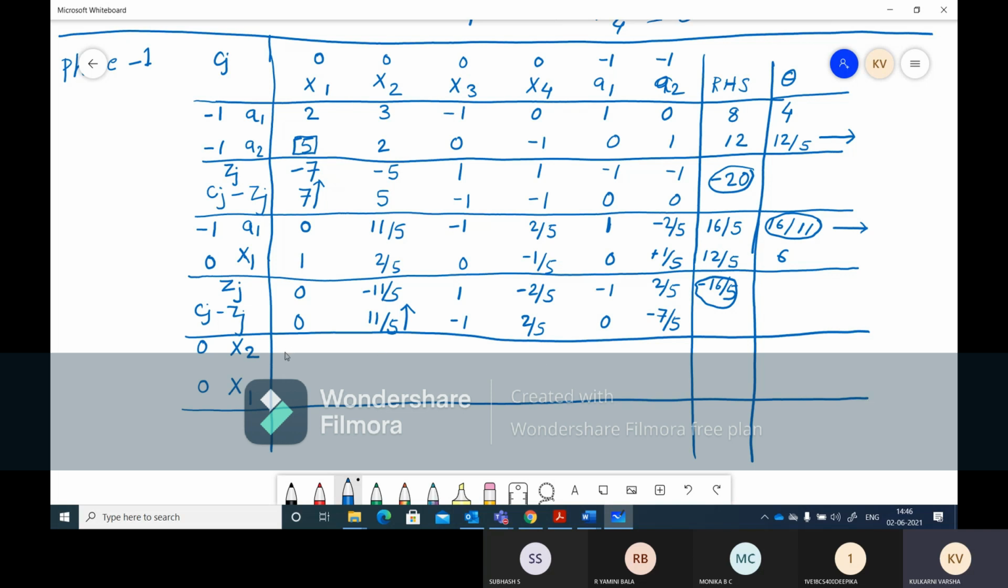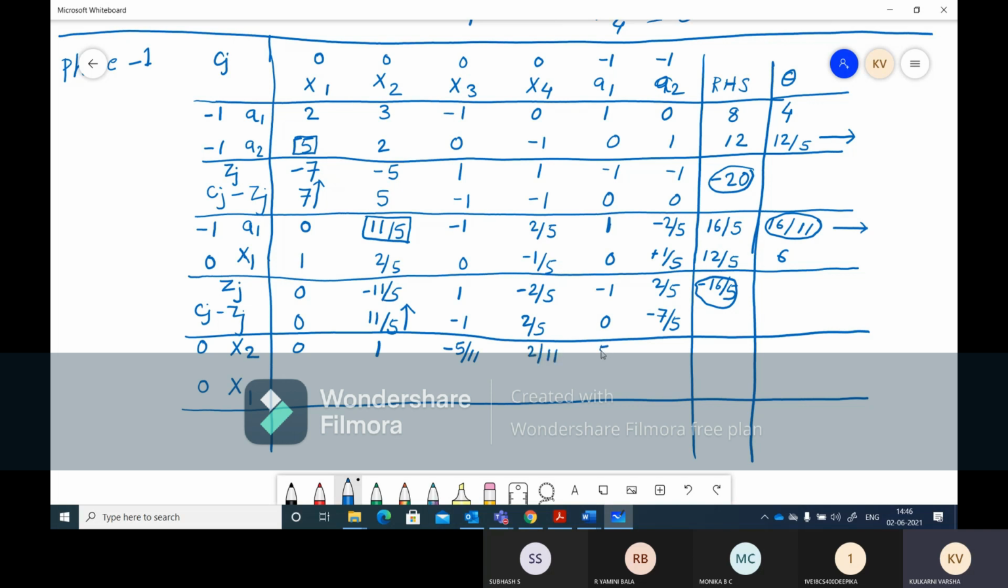And now going for the next. So what is the pivot element? Pivot element is the intersection of the leaving variable and entering variable. So 11 by 5 is the pivot element. So first let us calculate for x2. 0 divided by 11 by 5. 11 by 5 divided by 11 by 5. This is minus 1 divided by 11 by 5. The 5 gets cancelled, and it will come as 2 by 11.